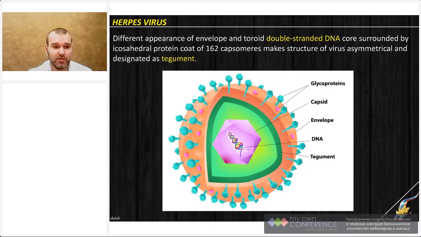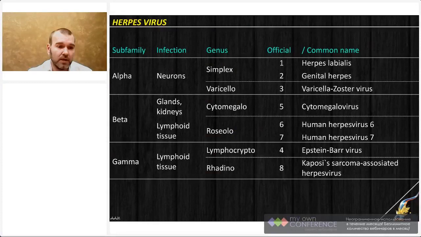They have different symmetry and different appearance, and the double-stranded DNA is toroid, and that empty area between the two structures of the virus is known as the tegument. So you can see the structure of the virus here. It consists of 162 capsomeres, and almost every herpes virus has a similar structure and arrangement. They're classified into three subfamilies: alpha, beta, gamma. It is due to different tropism of tissues.